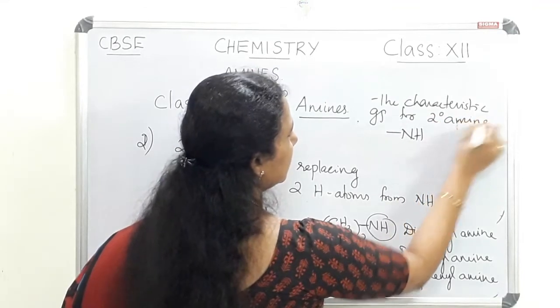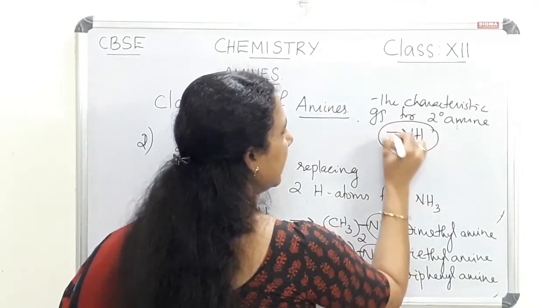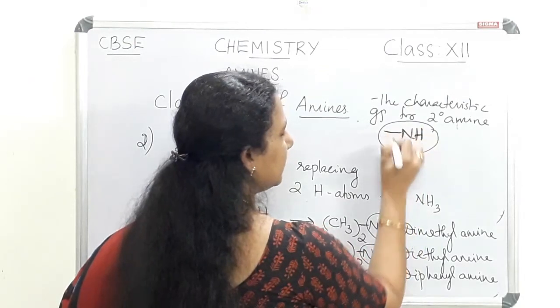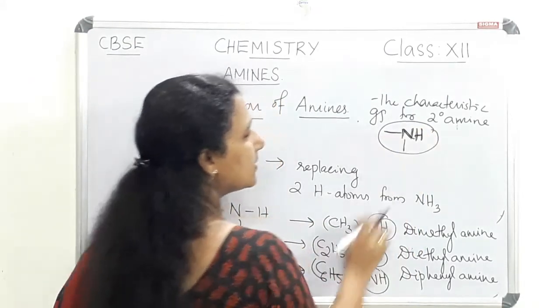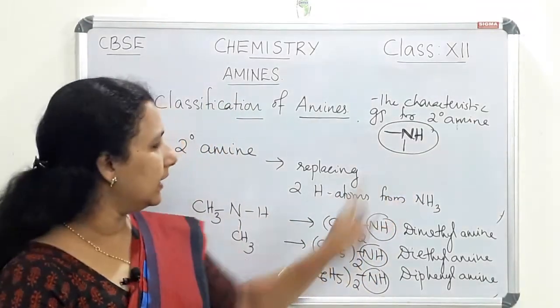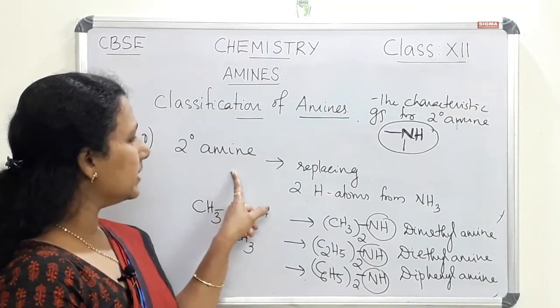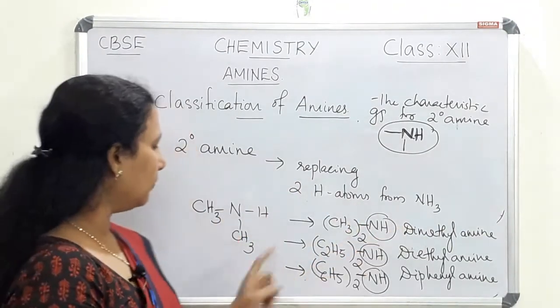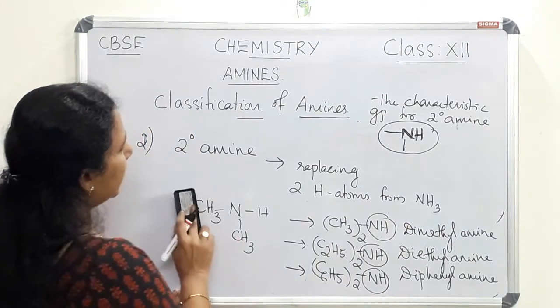The characteristic group for secondary amine is NH. So two hydrogen atoms are replaced and the group is NH. Secondary amines are formed by replacing two hydrogen atoms from ammonia. So these are about secondary amines.